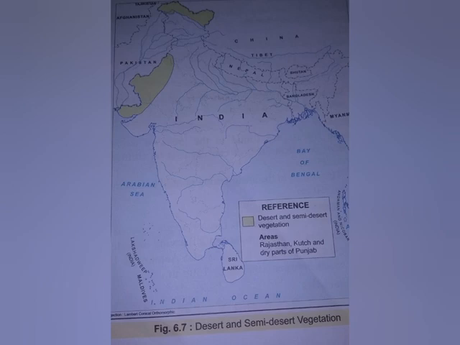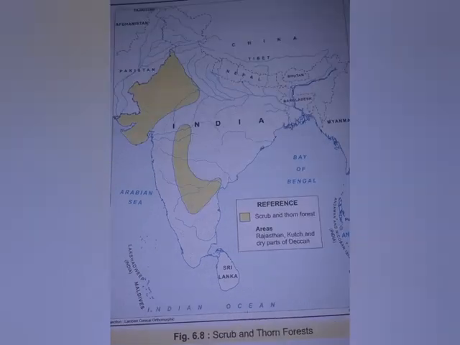Another characteristic of these trees: their stems and leaves are often covered by sharp spines or thorns. Then they have long roots to draw water as the rainfall is very scarce, and thick fleshy stems to store water during drought. Another feature of the tree.